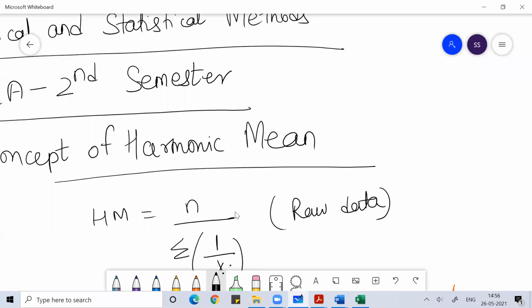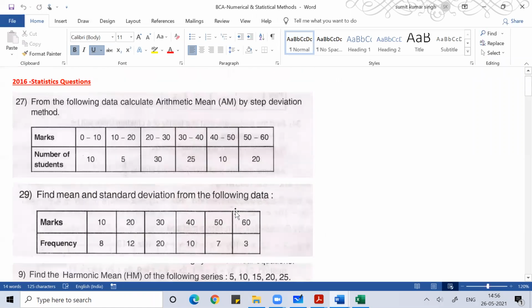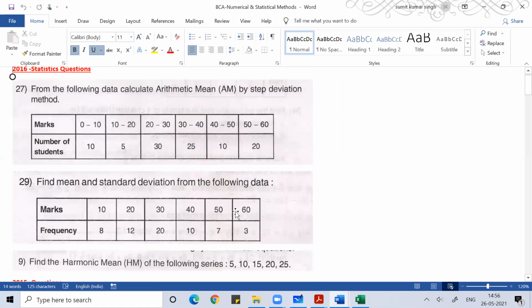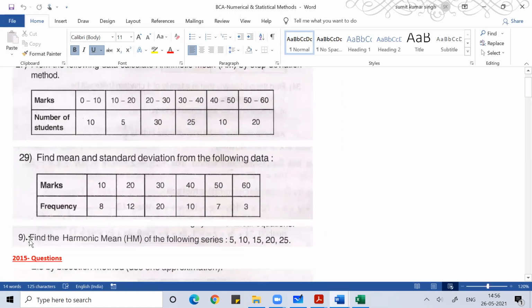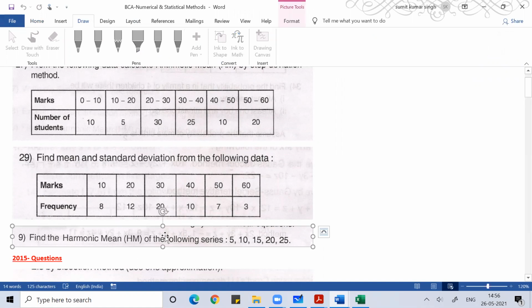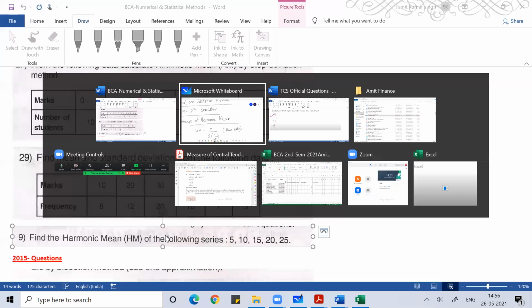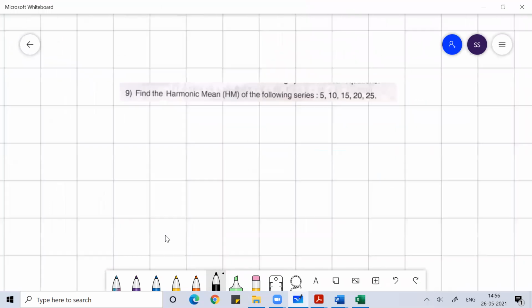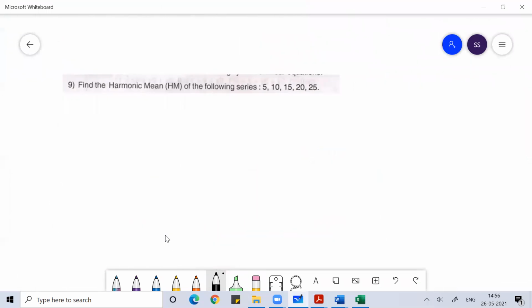The harmonic mean based problem is very common in your BCA curriculum. You can see the question every year. If you see question number 9 of 2016: find the harmonic mean of the series 5, 10, 15, 20, 25.